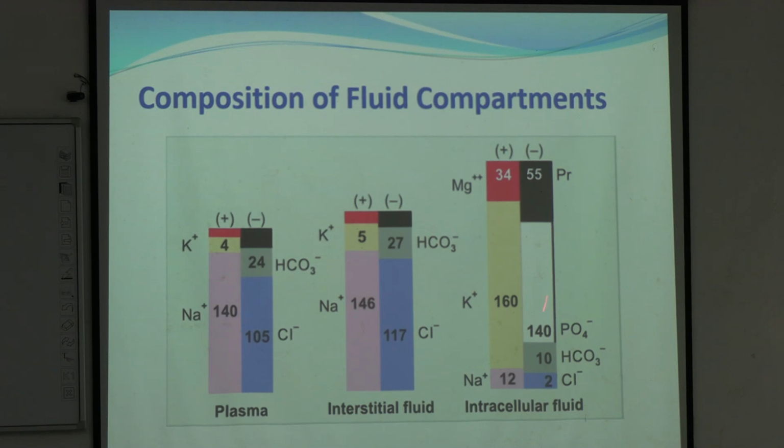But in the intracellular fluid, look how small the sodium concentration is. Okay? Here potassium concentration was 4-5, here intracellular potassium concentration is around 160. Clear? And the sodium concentration is only 12, whereas magnesium is also present here. Here proteins and phosphate are the major anions, whereas chloride and bicarbonate are very limited. Understood? Clear?